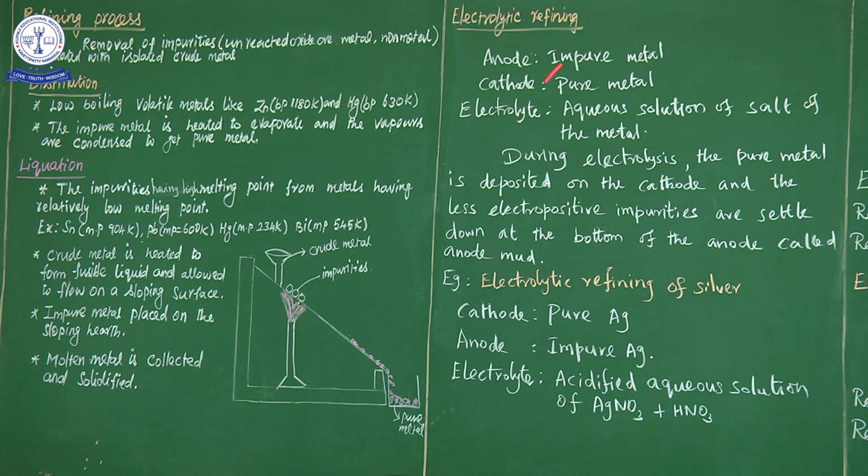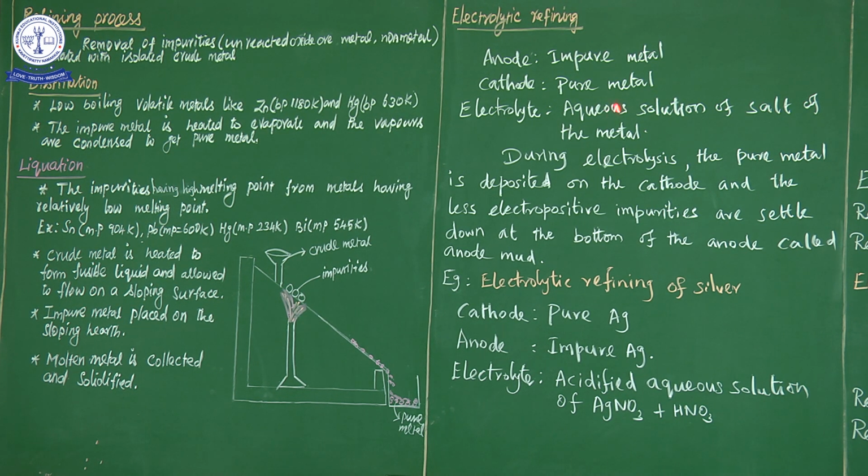இங்கே பார்த்திருக்கோம் இல்லையா. So cathode pure metalஆ இருக்கும், anodeங்கிறது impure metal. எந்த metalஐ purify பண்ண போகிறோமோ அதோட impure form தான் anodeன்னு சொல்லியிருக்கோம். Here silver purify பண்ணுறதுனால cathode pure silver and anode impure silver, and electrolyte solution is acidified aqueous solution of silver nitrate.